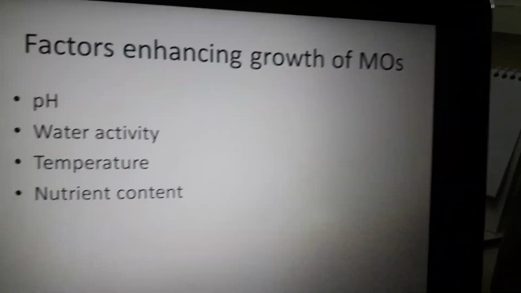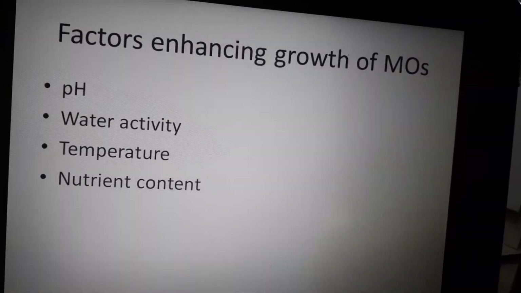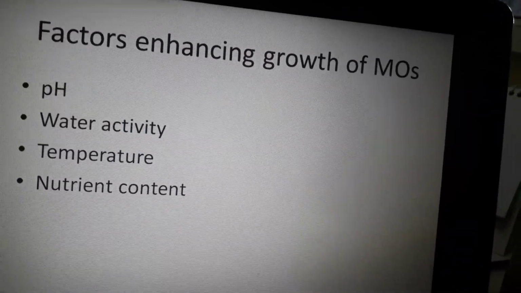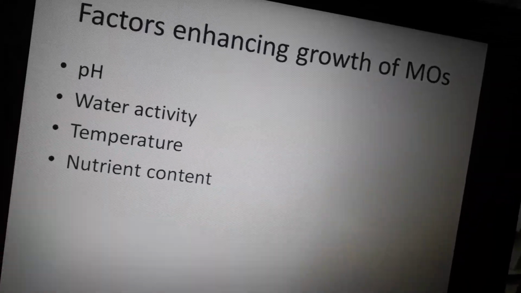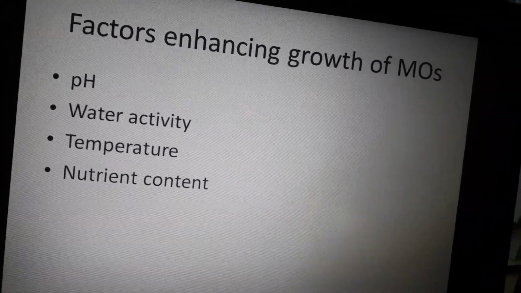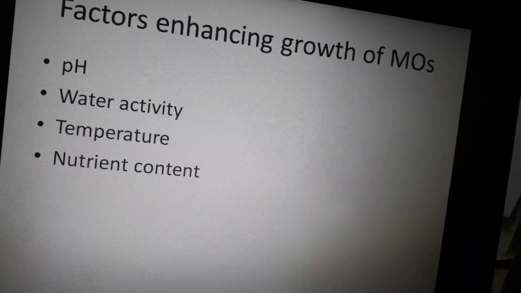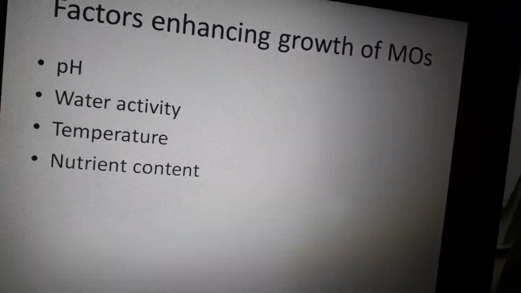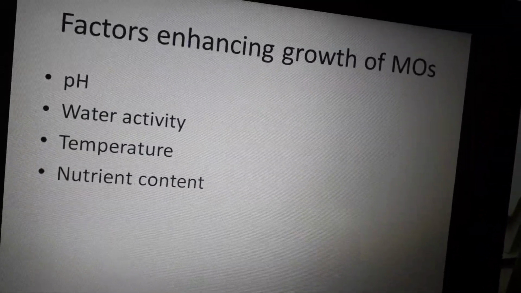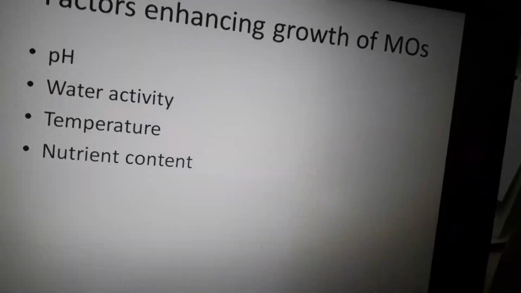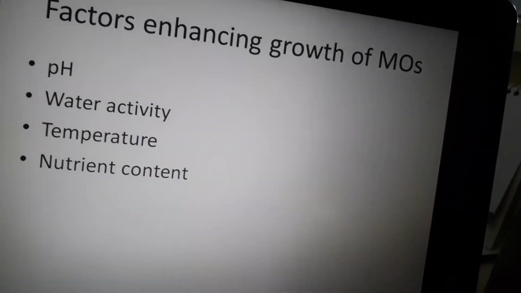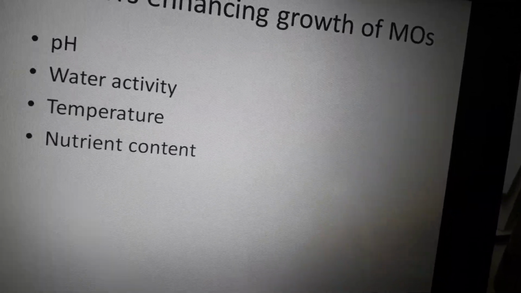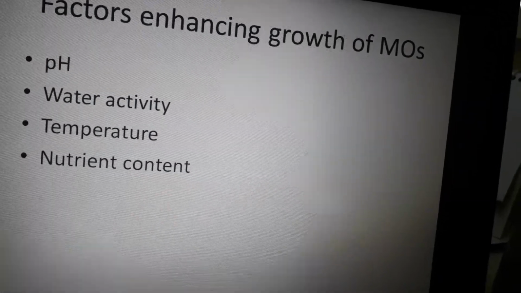Now we come to the factors which enhance the growth of microorganisms, the factors which play an important role in their growth. The first is the pH. Vegetables have a wide range of pH, so different types of microorganisms can grow in them. In the same manner, water availability is maximum in vegetables, which is why they also get spoiled. Similarly, the temperature at which we are preserving our vegetables also plays a very important role in their spoilage.